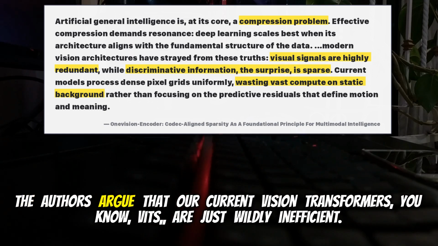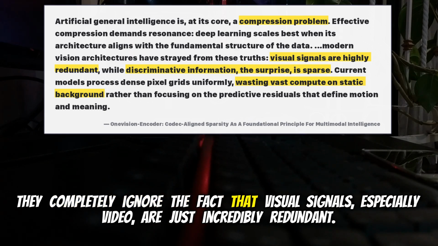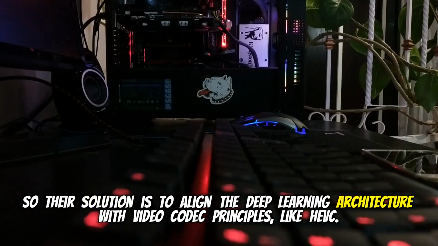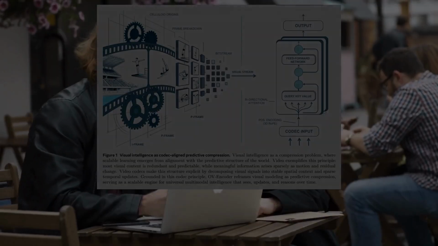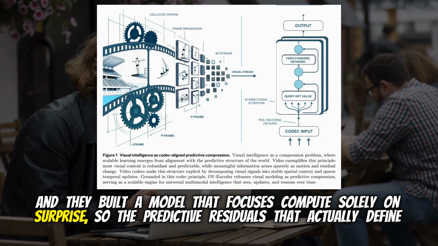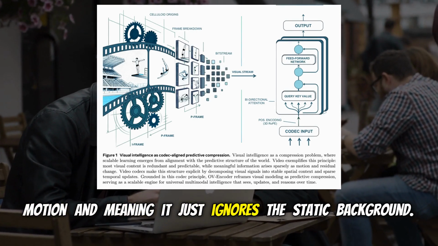Yeah. The authors argue that our current vision transformers, ViTs, are just wildly inefficient. How so? They process these dense pixel grids uniformly. They completely ignore the fact that visual signals, especially video, are just incredibly redundant. So their solution is to align the deep learning architecture with video codec principles, like HEVC. Exactly. And they've built a model that focuses compute solely on surprise. So the predictive residuals that actually define motion and meaning, it just ignores the static background.